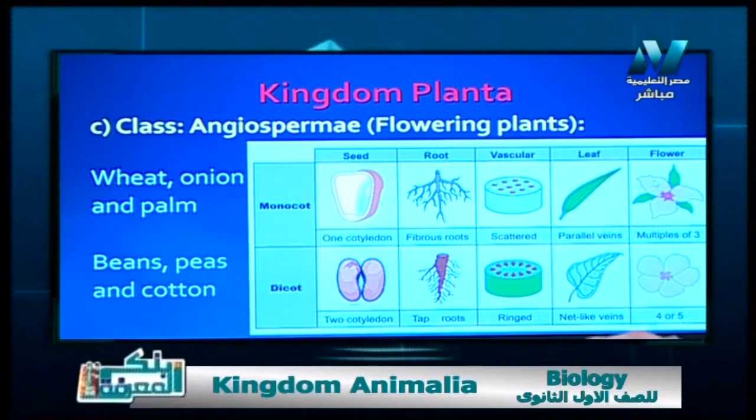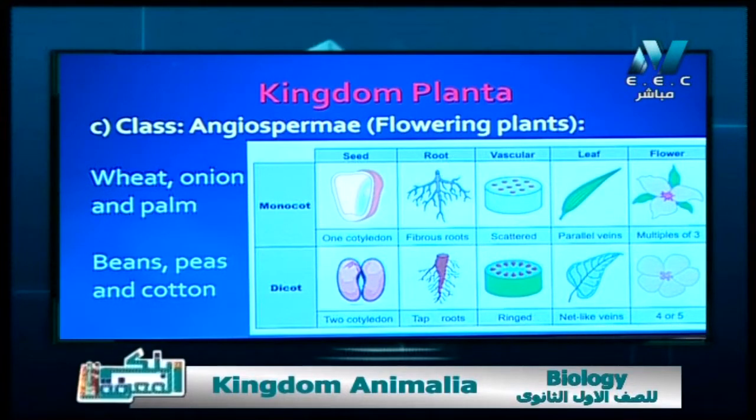Finally, the flowers in each group. The flower in monocotyledonous plants contains the leaves of the flower, which are arranged in whorls, and in each whorl there are 3 leaves, 3 sepals or 3 petals, and so on, 3 or their multiples. So we call the flower trimerous, while in dicotyledonous plants we find